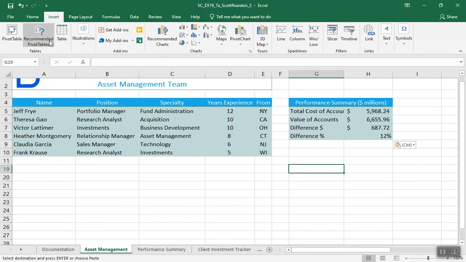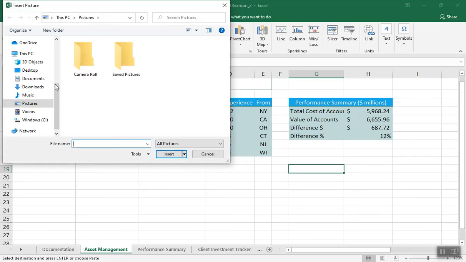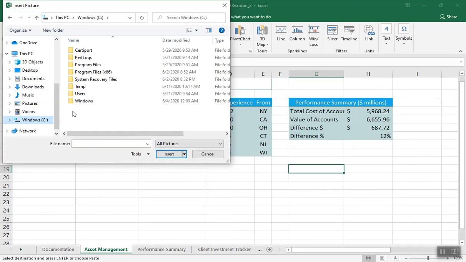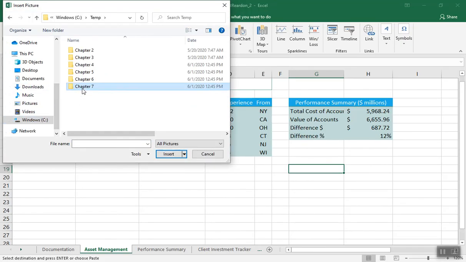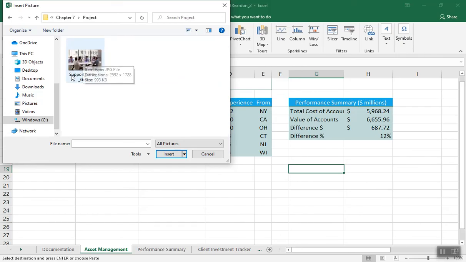Insert and illustrations and pictures. This is number 9, right? I've got to go out to the folder that has those supplemental files in it. It's my support, that's my group. Okay, insert my picture of my team.